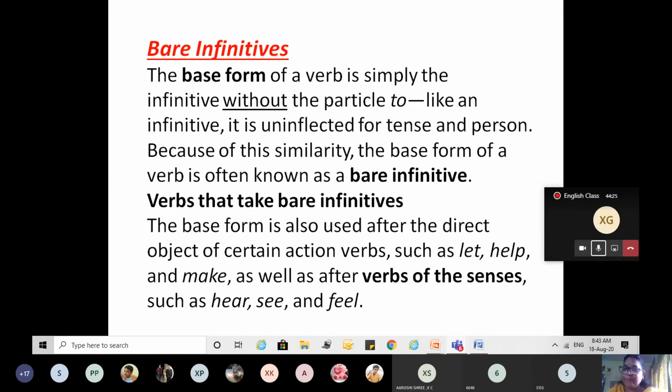Right? Are you getting it? Yes, ma'am. So these are bare infinitives which do not have to, and they are used with the verbs of senses. This is very important. Hear, see, and feel.